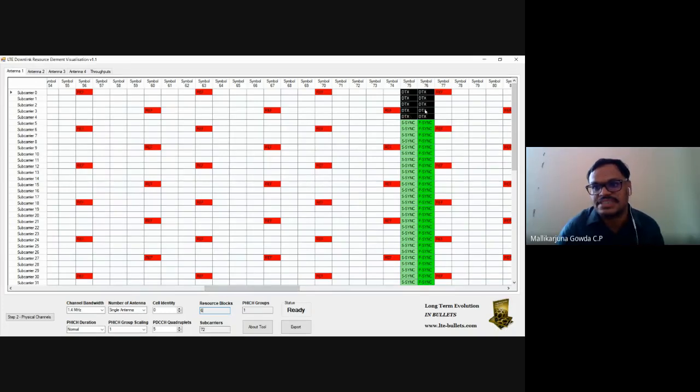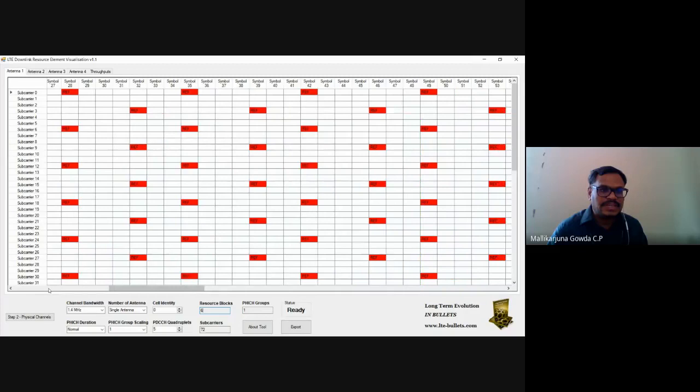Okay, 75 and 76. And this is one thing. I don't know how many of you are getting this clarity. If you have read about the frame structure, you will understand this clearly. How many of you have gone through that frame structure? Because at which subframe the P-Sync and S-Sync will repeat, that is what I'm showing here.